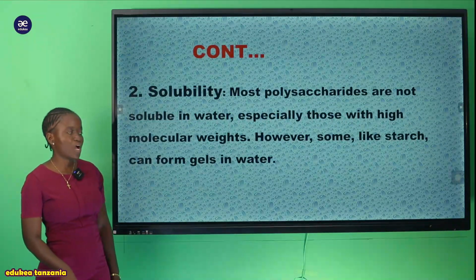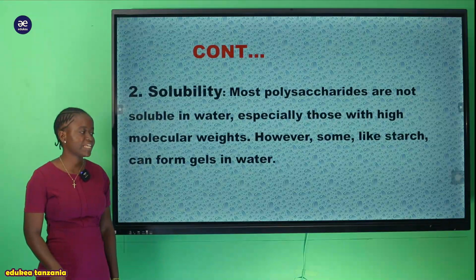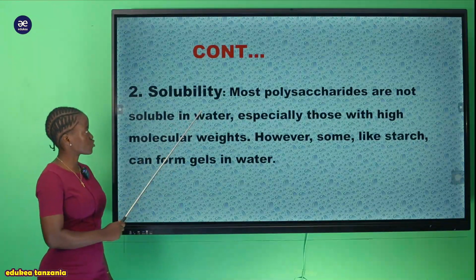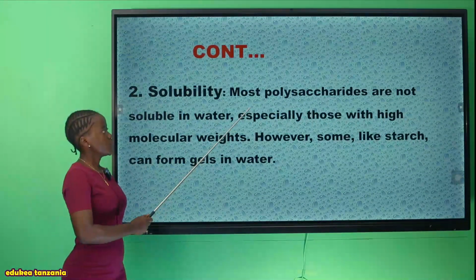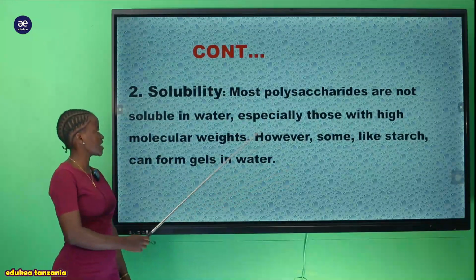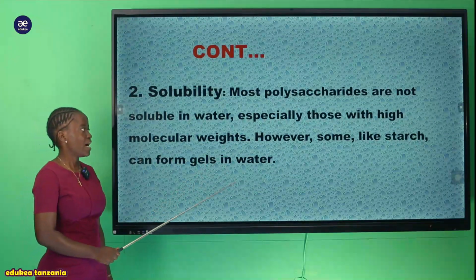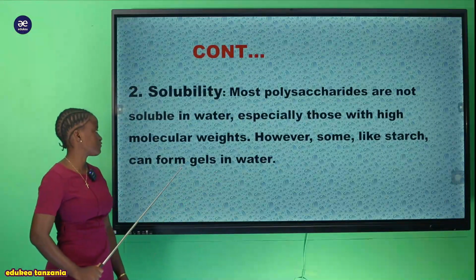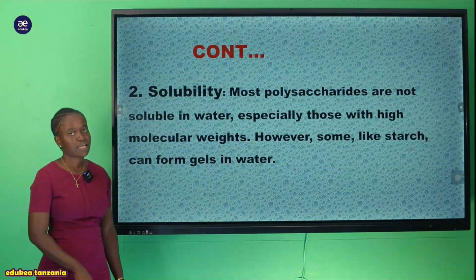And another feature or property of a polysaccharide is solubility. Most polysaccharides are not soluble in water, especially those with high molecular weight. However, some like starch can form gel in water.